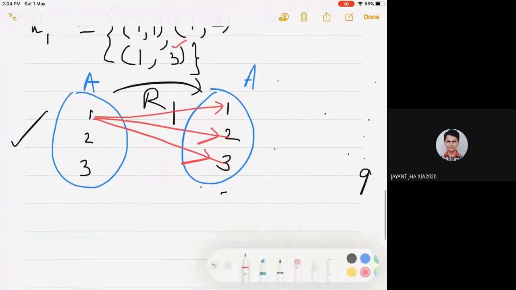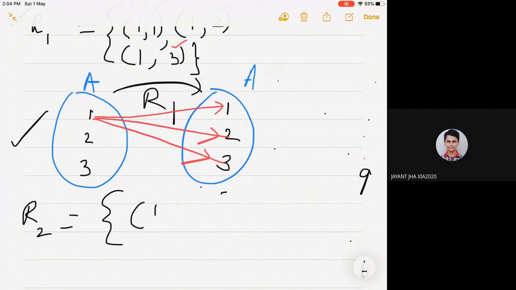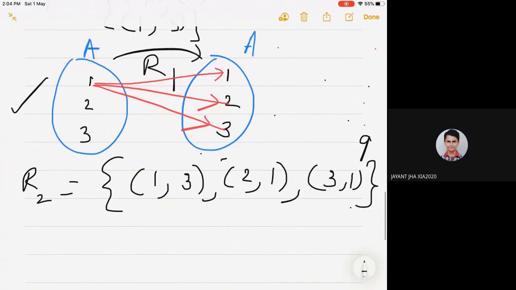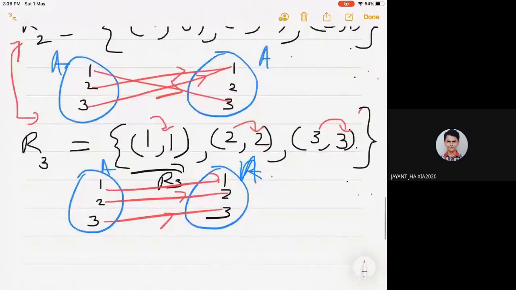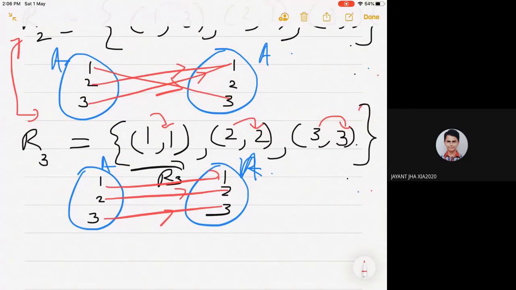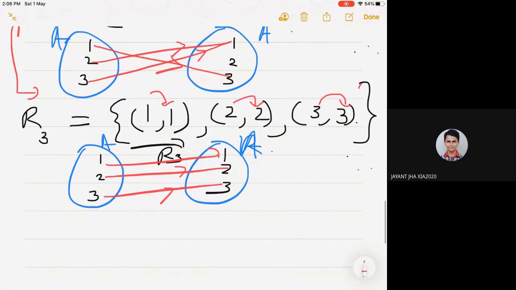Now, if I'm doing another relation R2, which I write in set form as (1, 3), (2, 1) and (3, 1), if you draw this in an arrow diagram, how will it look? So this is my A, this is my A. There is one more type of notation.